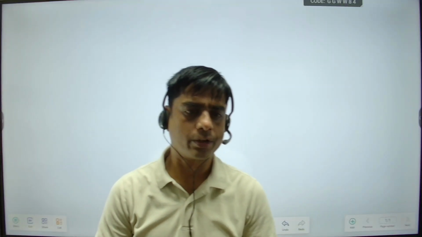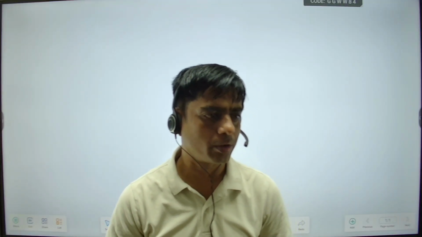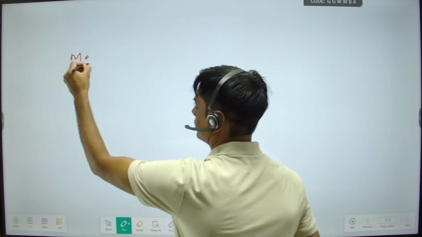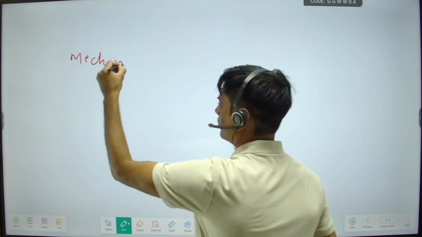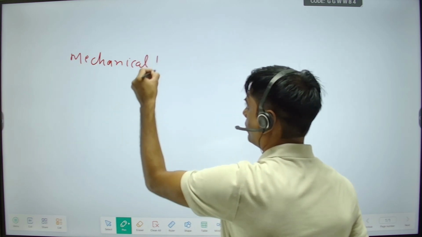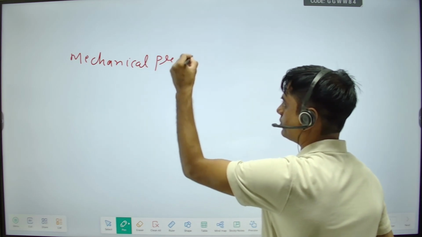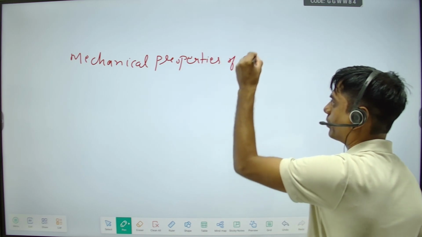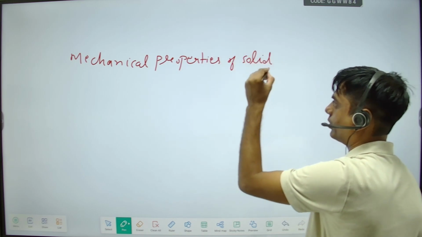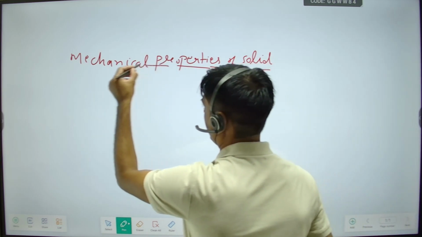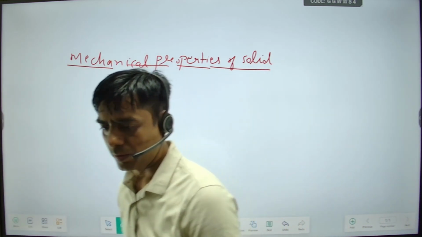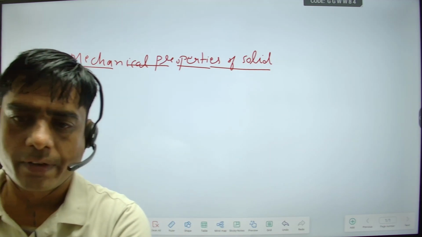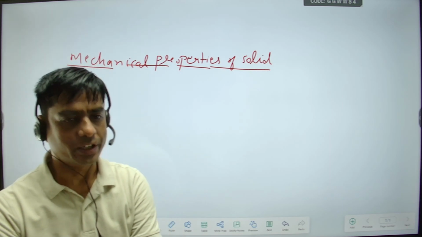So, our new chapter is mechanical properties of solid. What are the mechanical properties of solid that we will discuss? First of all, we discuss about the rigid body.